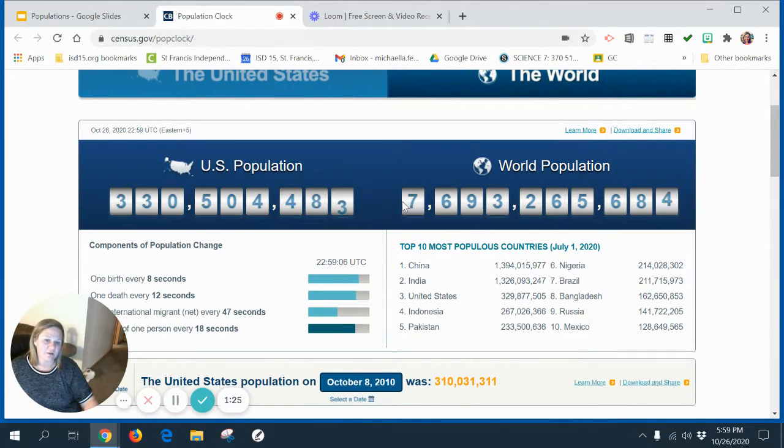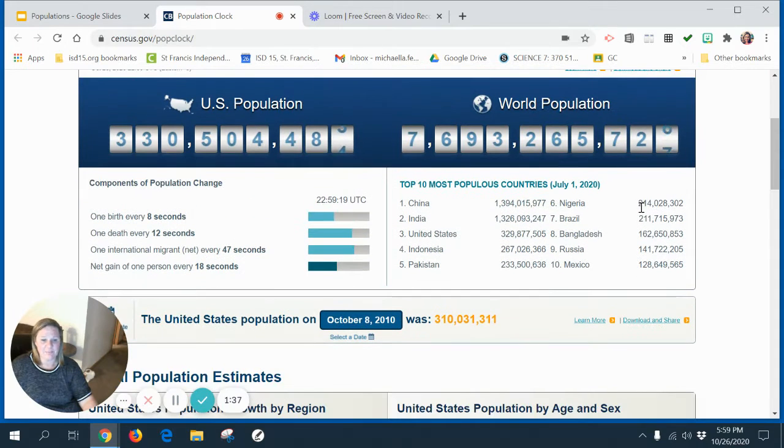And right now we're at about 7,693,265 people and growing. I mean, just look at this counter going. Our human population on the planet is growing all the time. Back when I was a seventh grader, which wasn't that long ago, the population of the world, that's about 30 years ago, I suppose, was 4.6 billion people. We've added 3 billion people in the last 30 years or so. There's crazy estimations of how many people we'll have in another 30 years.